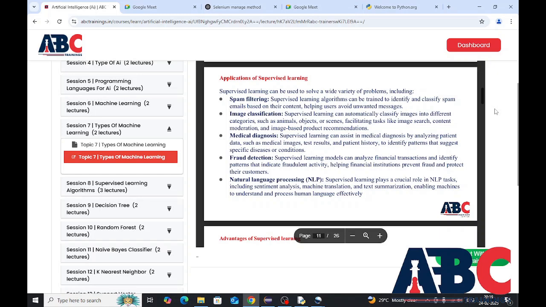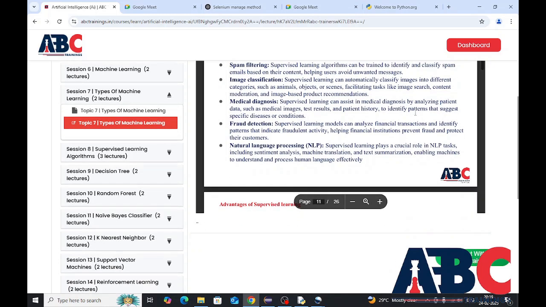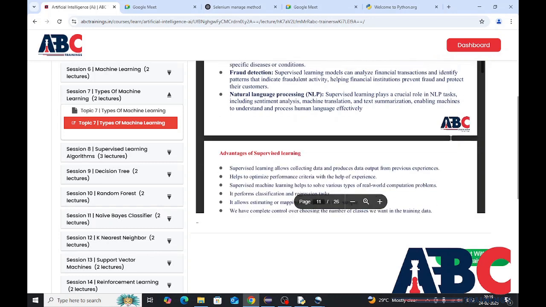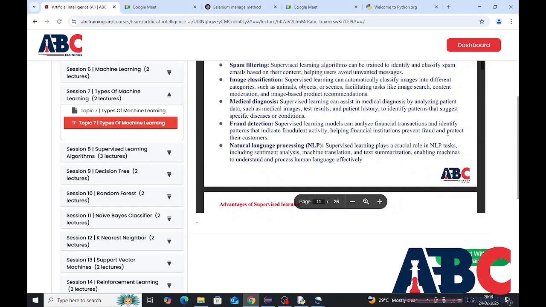Natural language processing (NLP). Supervised learning plays a crucial role in NLP tasks, including sentiment analysis, machine translation, and text summarization, enabling machines to understand and process human language effectively. Advantages of supervised learning.